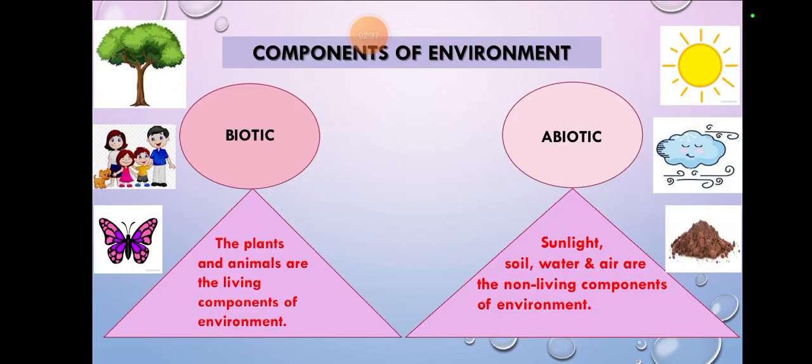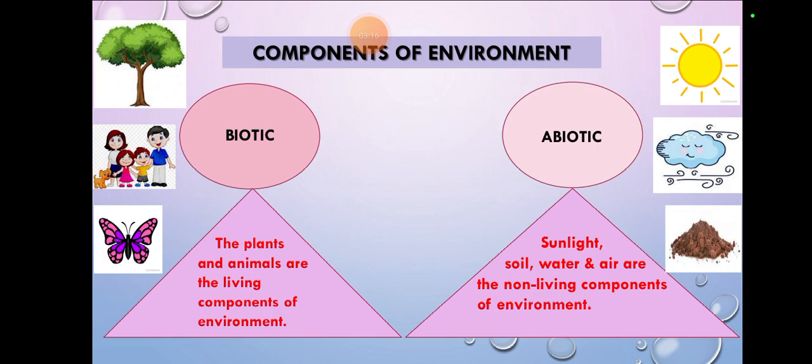Components of the environment: I would like to tell you that there are two basic components of environment. The first is the biotic component and the second is the abiotic component. What is biotic and what is abiotic? First of all, you should know what bio means. Bio means life or living things. Here bio means living things, but a basically means non. So abiotic means non-living things and biotic means living things.